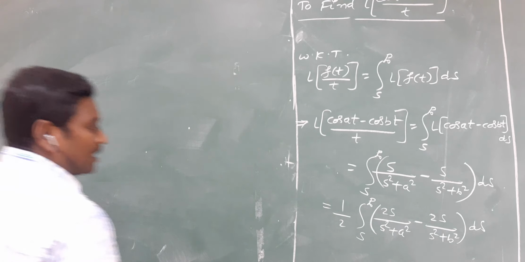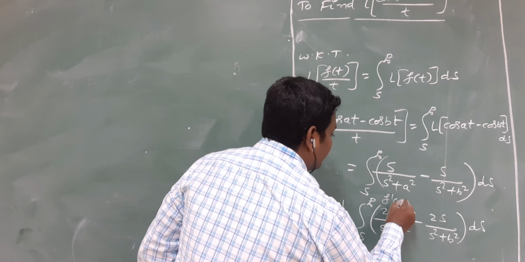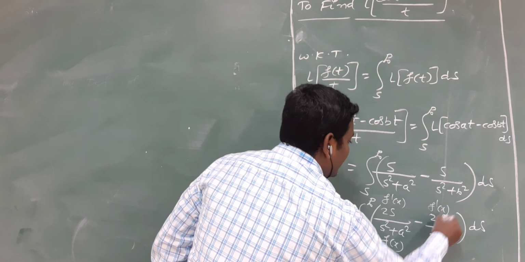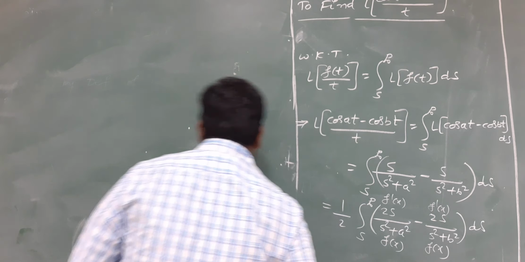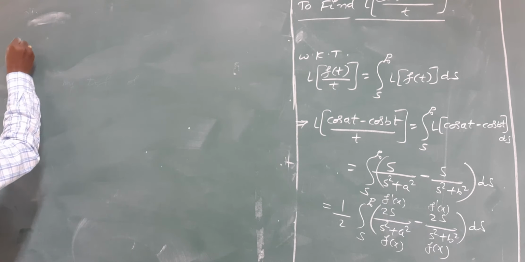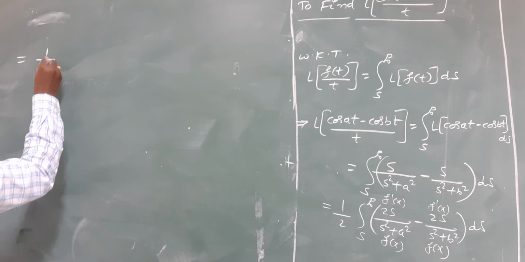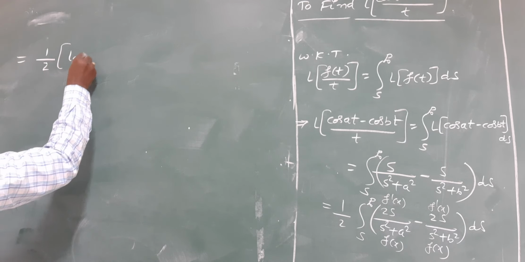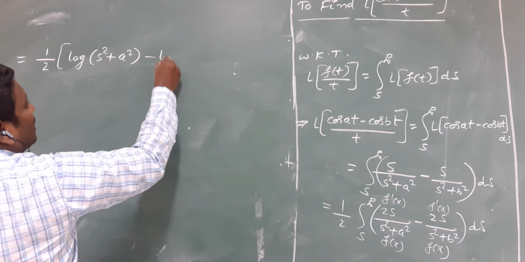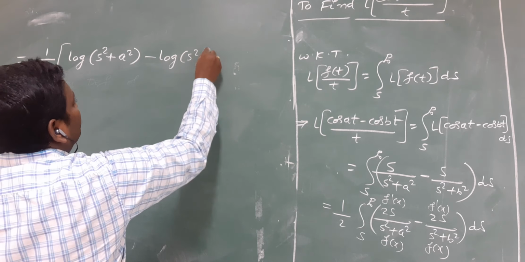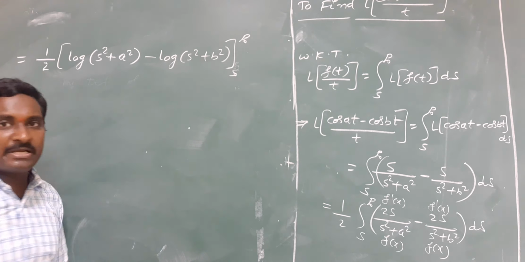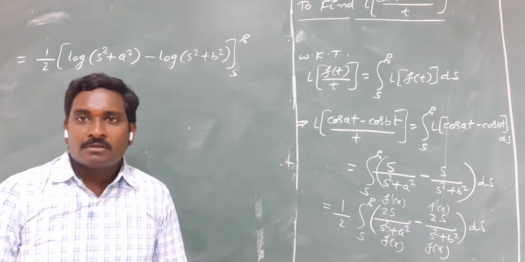So we are observing that both parts are in the form of f dash of x by f of x. This is also f dash of x by f of x. According to this formula, we have half into bracket open log of s square plus a square minus log of s square plus b square, within the limits s to infinity.